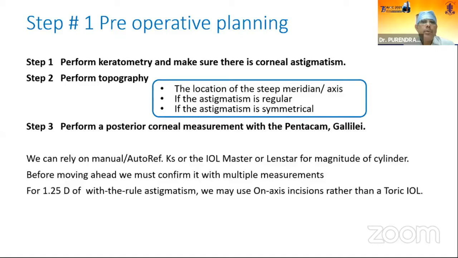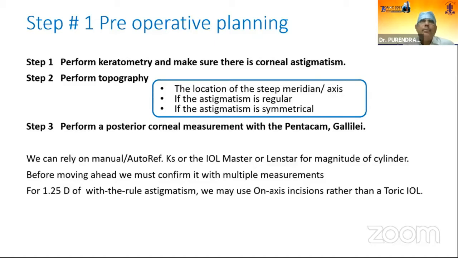Coming to the first step, that is the pre-operative planning. We should perform keratometry and make sure there is a corneal astigmatism. Perform topography. So perform keratometry by various tools like automated keratometry, or by the manual keratometer, or maybe the IOL Master, or the digital marking or digital calculation of the IOL power, which will tell us about the correct axis and power of the astigmatism.